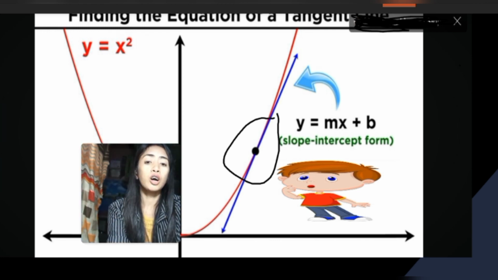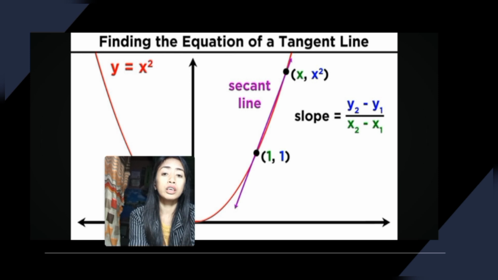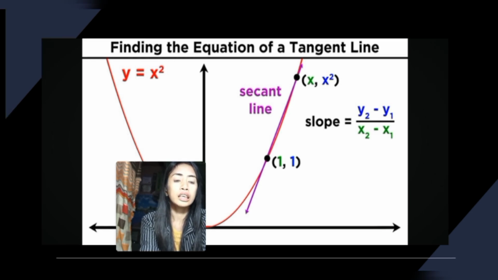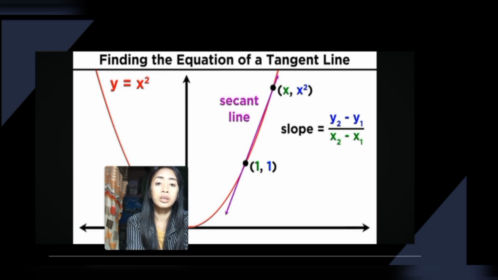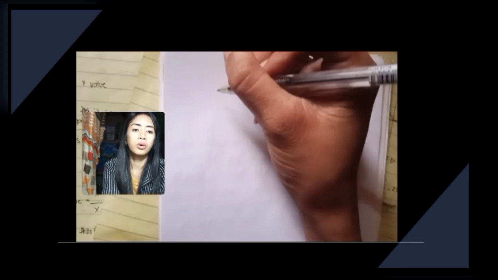The slope-intercept form is y equals mx plus b. Next, any point on the curve must have coordinates (x, x squared), because the y value is always the square of the x value.